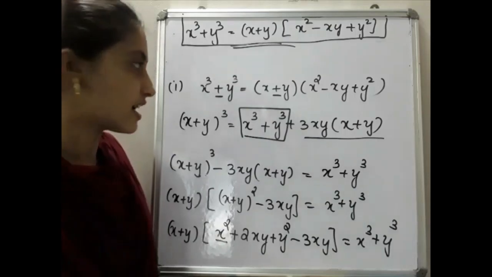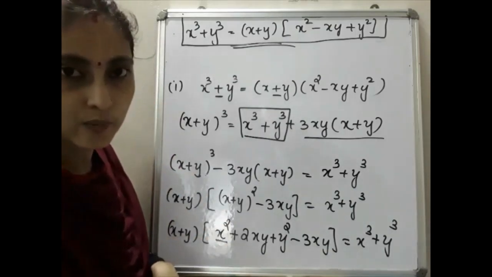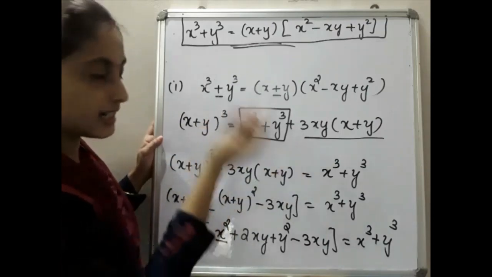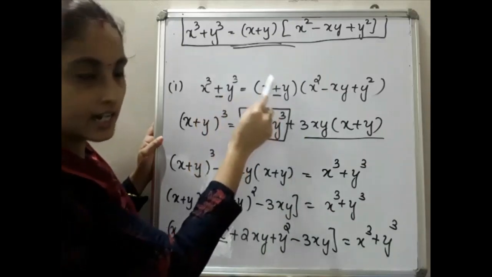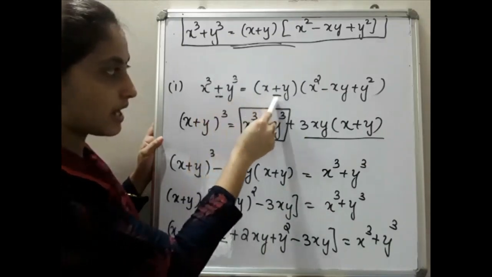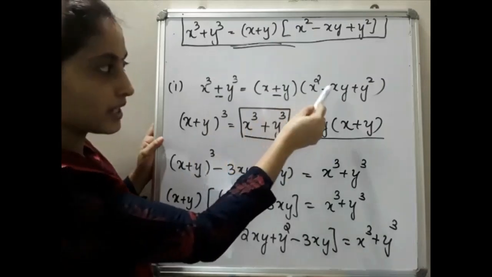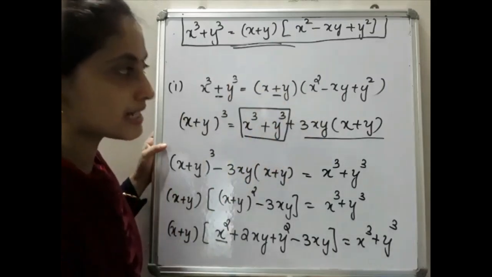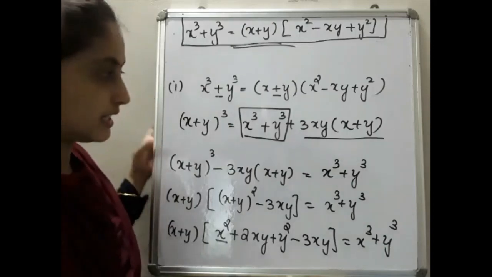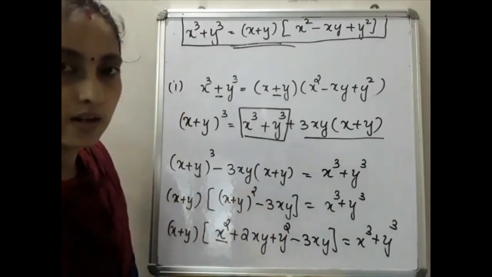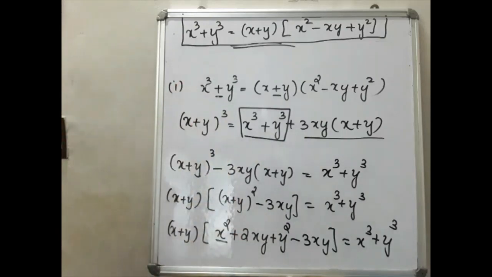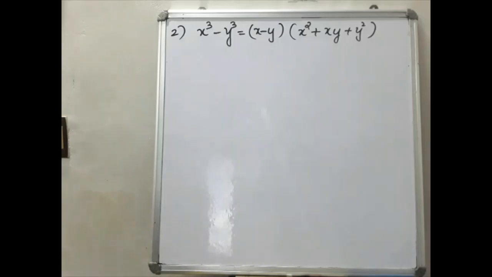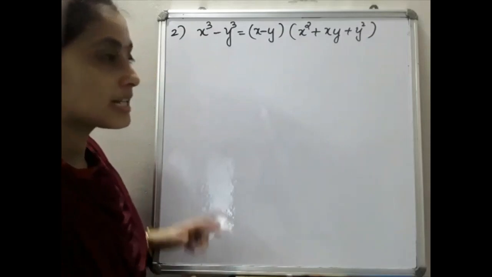Then can you guess what x cube minus y cube will be? Here we discussed the sum, and then the difference, that is x cube minus y cube, will be equal to what? Here it was positive, so when it becomes negative, what will the answer be? x minus y into x square plus xy plus y square, where it becomes positive. That we have already explained. Now we are moving to that section. So hope you are clear on this. Please write down this much: x cube minus y cube is equal to x minus y into x square plus xy plus y square.